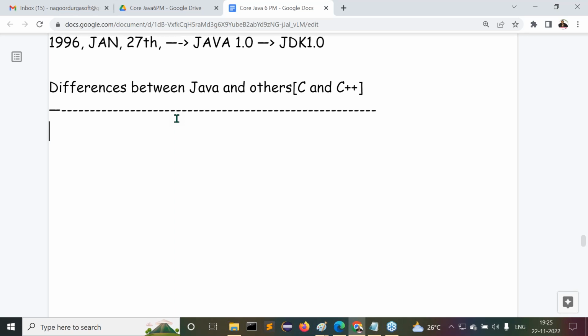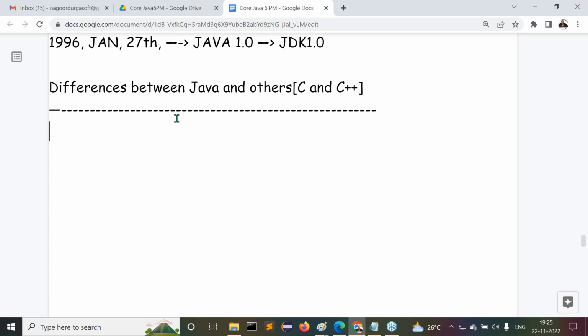You are not required to understand any other concepts. If you know what a computer is, what a keyboard is, and what a mouse is, that's sufficient. Then we are going to understand Java. No other prerequisite is required, and no need to understand any other programming language. But for the sake of freshers interviews, you can learn the C programming language for some other reason, not for learning Java. So to clarify this point, I'm taking this topic, differences between Java and others.